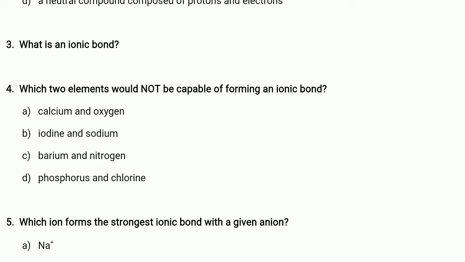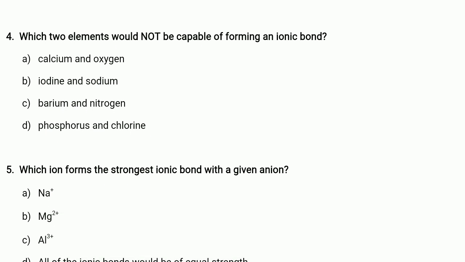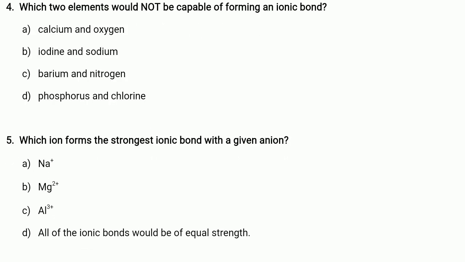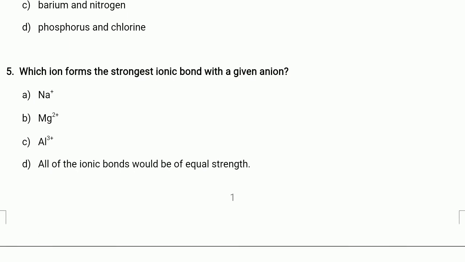A. Calcium and oxygen. B. Iodine and sodium. C. Barium and nitrogen. D. Phosphorus and chlorine. As the students know well that an ionic bond is formed between a metal and a non-metal, they can easily find the option consisting of two non-metals. And that option is D. Phosphorus and chlorine, both are non-metals.